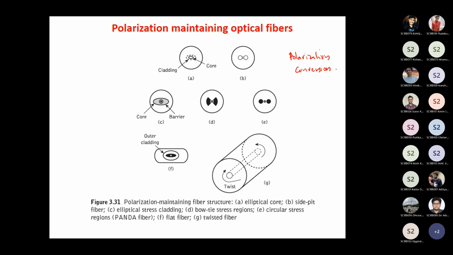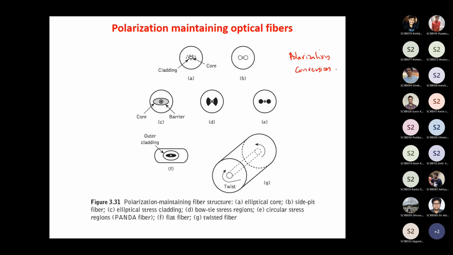So ideally, polarization should not change, but polarization always changes. Just like when you enter IAST and when you leave IAST, you will be a different personality in both situations. The same thing happens to an optical signal also. As it propagates, as it flows through an optical fiber, the polarization changes.